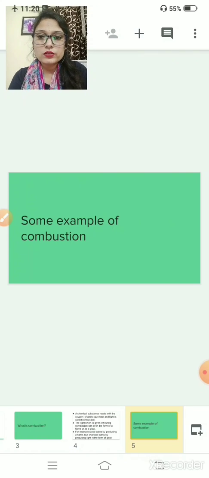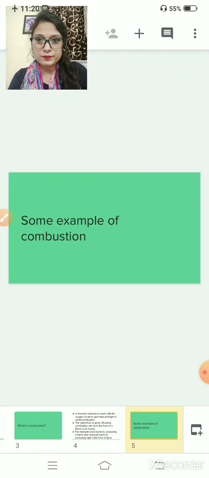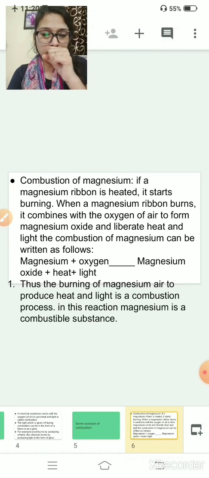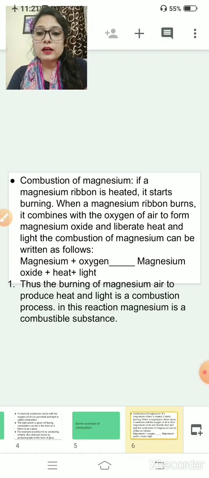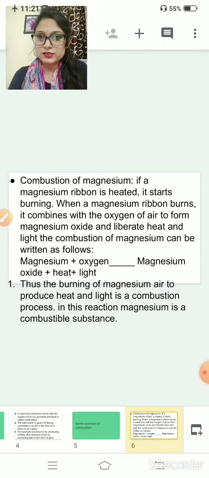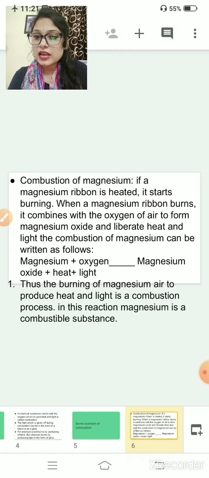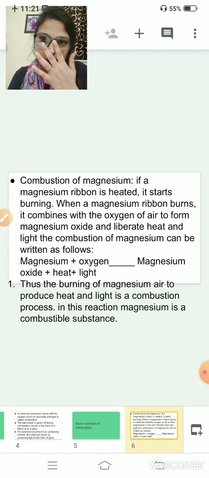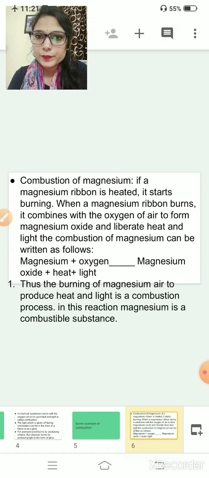So now we are going to study some examples of combustion. Combustion of magnesium. We have already done this in the chapter of metals and non-metals. See, when a magnesium ribbon is heated, it starts burning. When the magnesium ribbon burns, it combines with oxygen. Clear? And it will form a white powder and light.